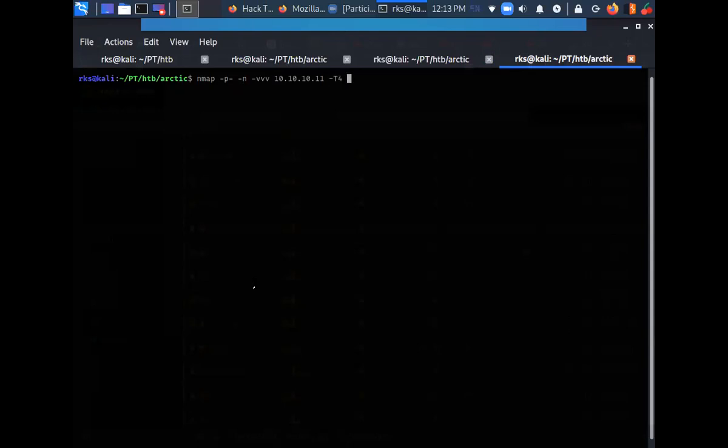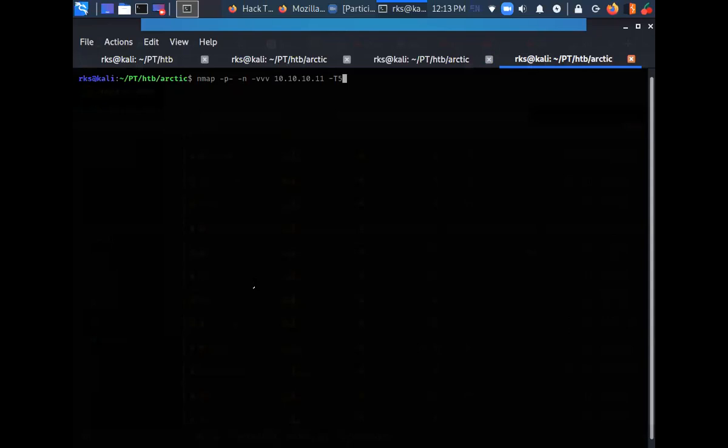The value for T ranges from 0 to 5. It can be anywhere from T0, T1, T2, T3, T4, T5, and this is basically your timing technique.